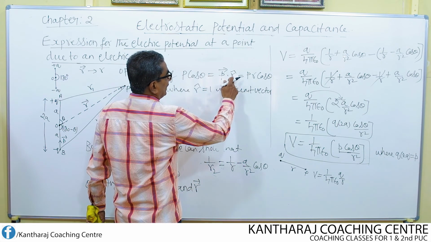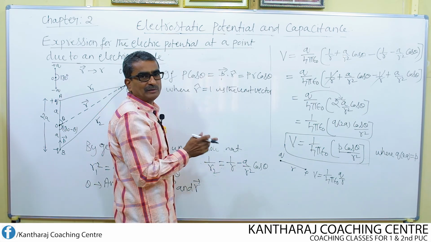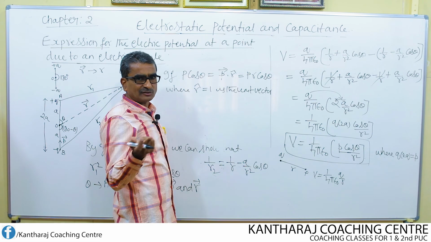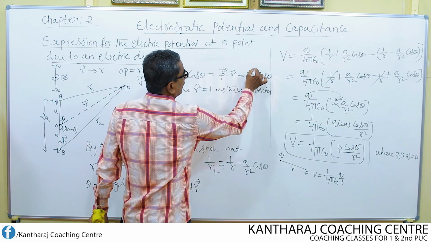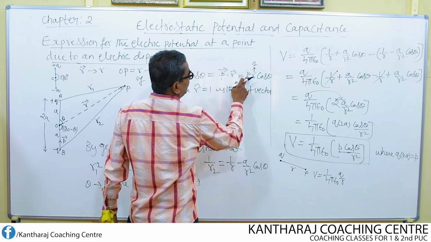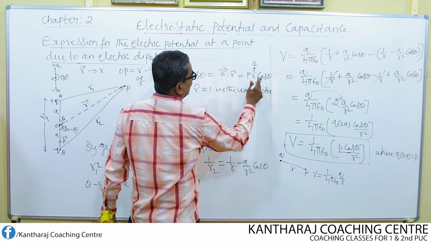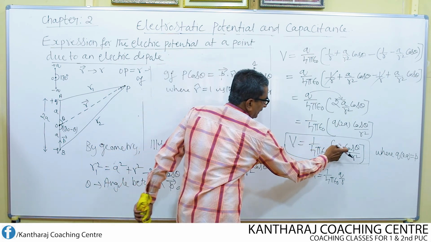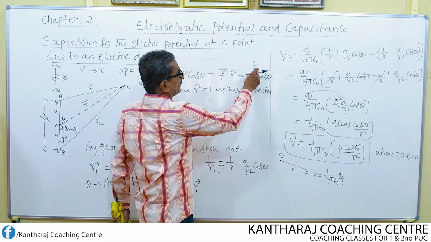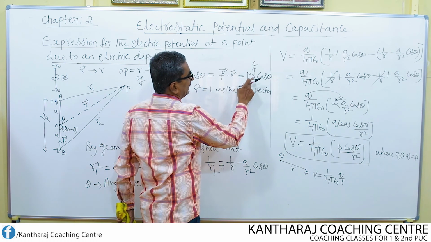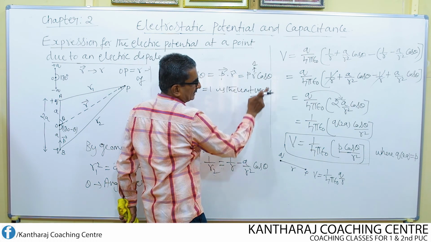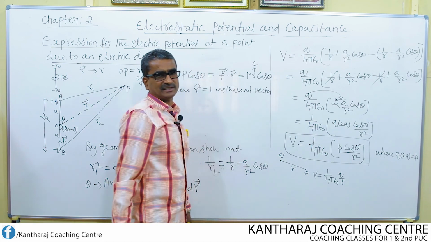But R cap is equal to 1, meaning its magnitude is also equal to 1. So if I substitute, P into 1 into cos theta is nothing but P cos theta.